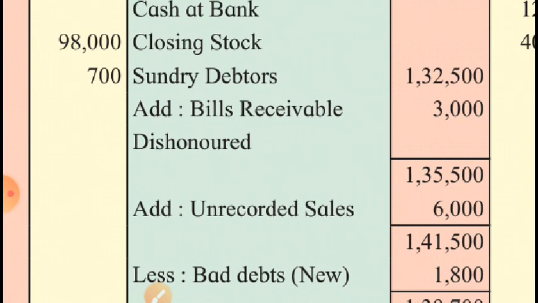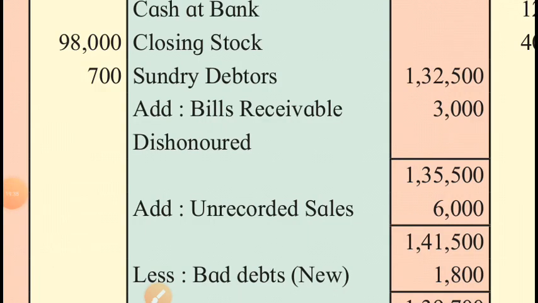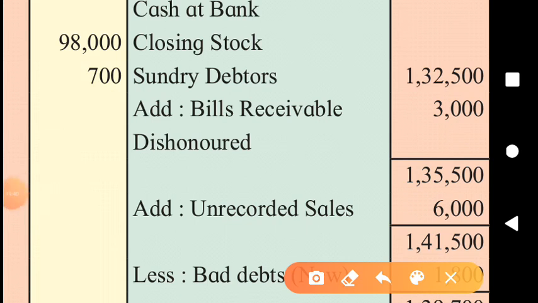Now the most important item in this problem, that is sundry debtors. Let's see. The value of sundry debtors as per trial balance is 1,32,500. No problem. Then we come to know that some bills receivable of rupees 3,000 were dishonored. So the drawee who dishonors the bill becomes our debtor. So 3,000 added to debtors.